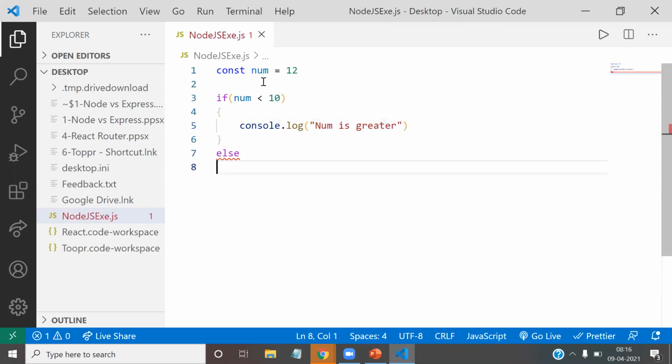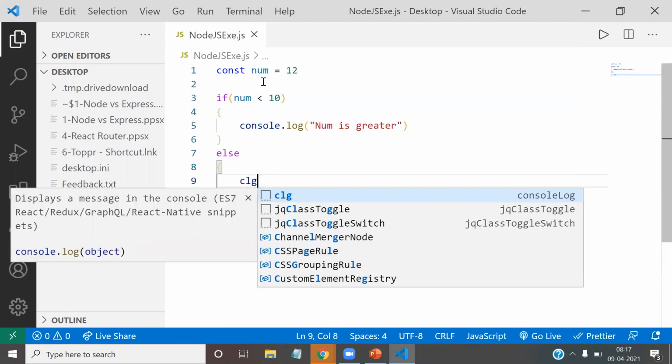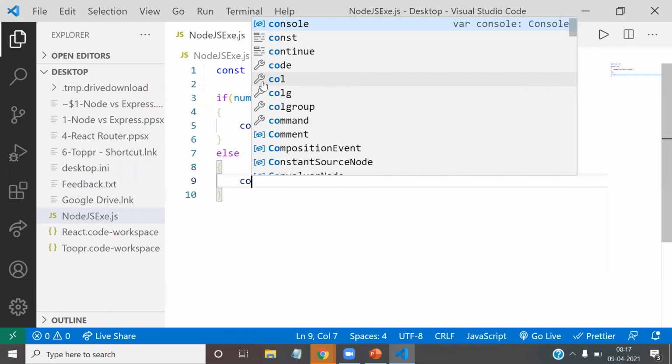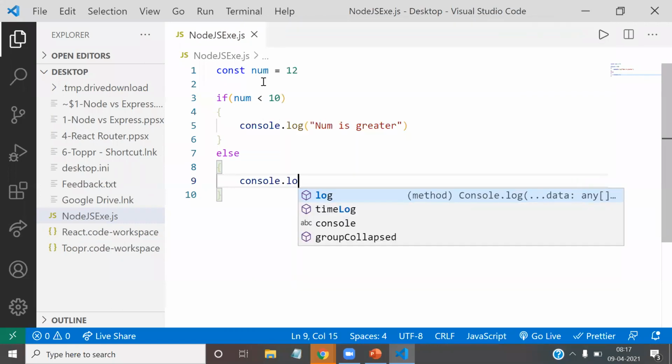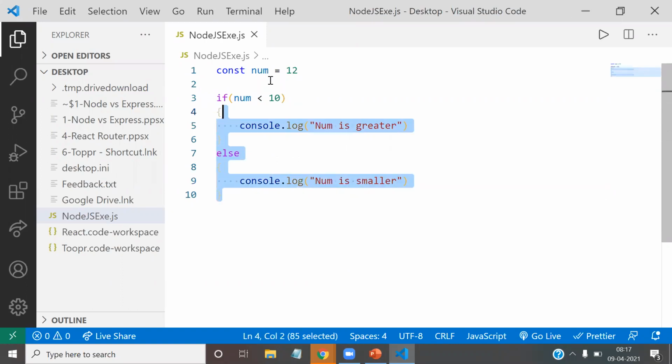Else we write console.log that number is smaller. Now this is JavaScript code, and I'm going to execute it outside the browser. I'm directly executing this code here in the VS Code editor.